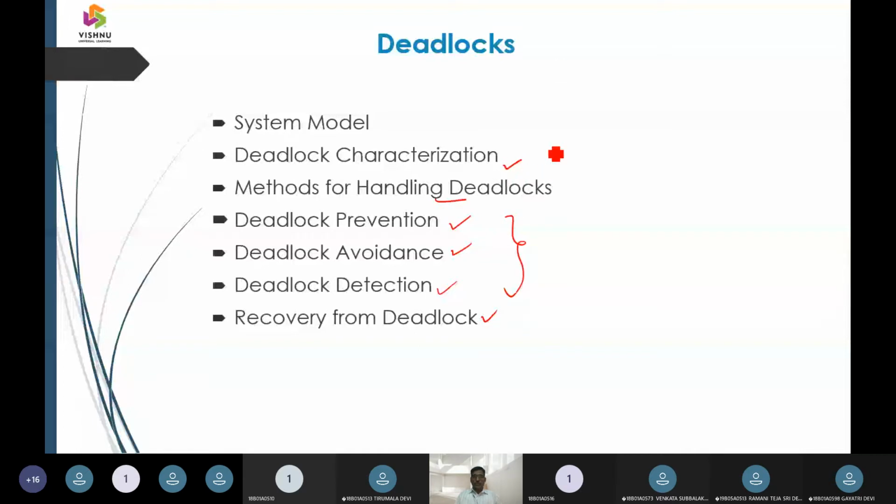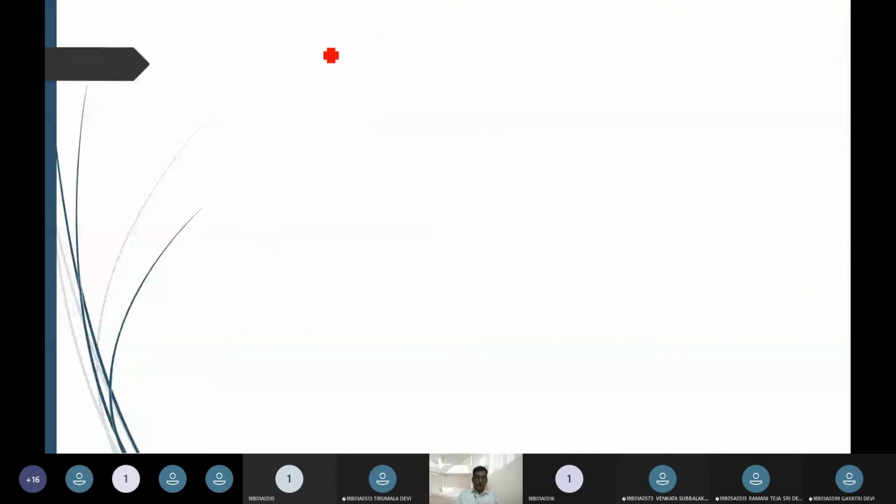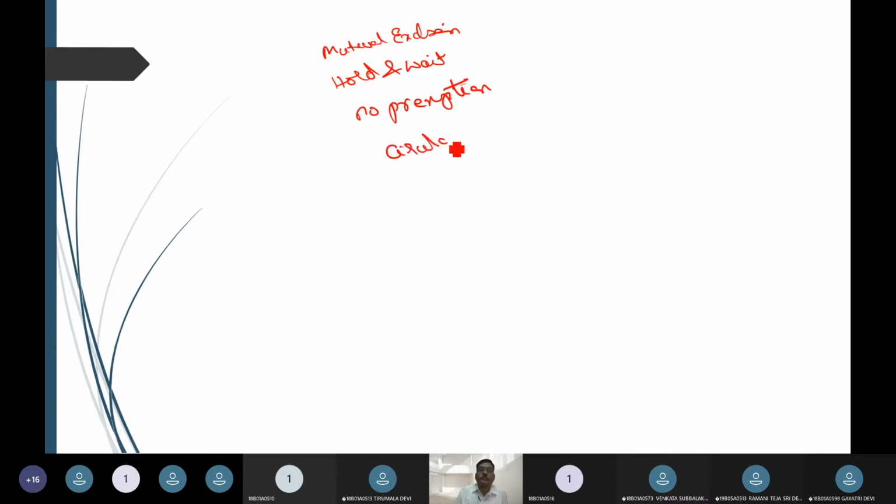So what exactly will these four characteristics be? One will be mutual exclusion. The second one will be hold and wait. Third one will be no preemption. And fourth one will be circular waiting.